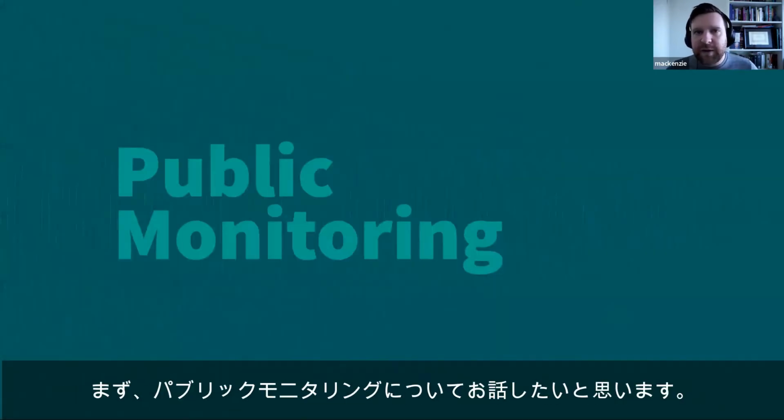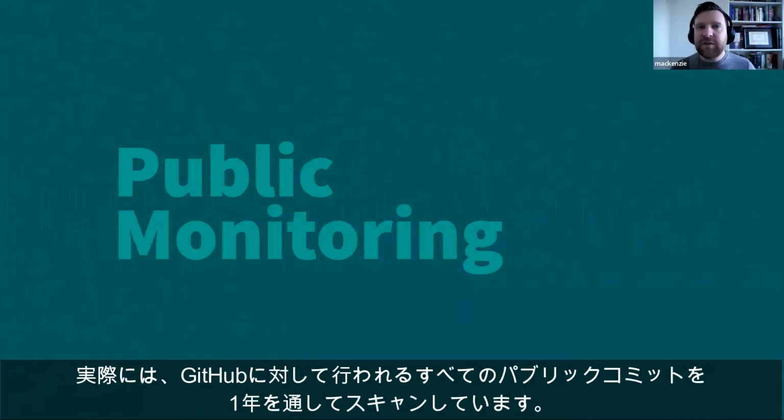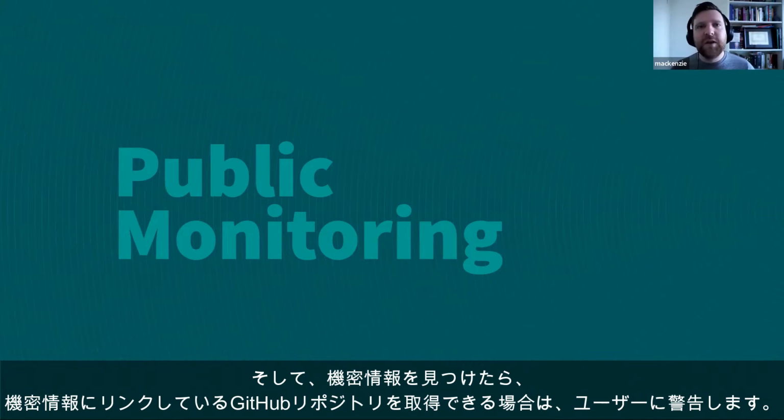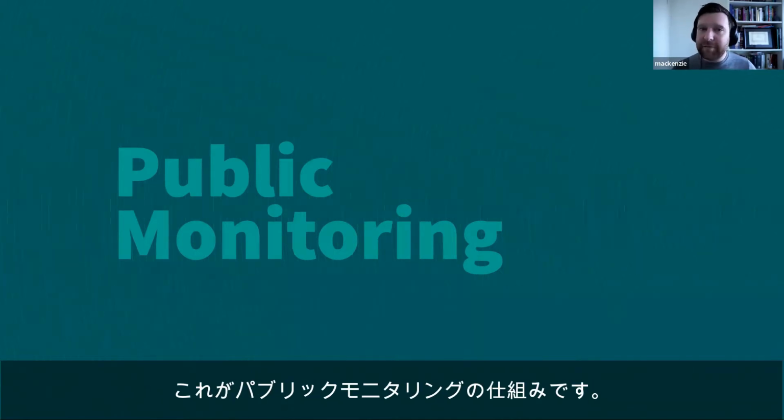So to start with, I want to talk about public monitoring. Public monitoring is us looking in public GitHub, the commits that are made publicly to GitHub, and trying to find if there's secrets in there. Now, GitGuardian actually scans every single public commit that is made to GitHub throughout the entire year. So to get an idea of scale, this is well over 1 billion commits that are made, and GitGuardian scans every single one of those for secrets. And when we find them, we alert the user, or if we can, of that GitHub repository that they've leaked a secret. And then we are also able to present that in a report like this. But that is how our public monitoring works.